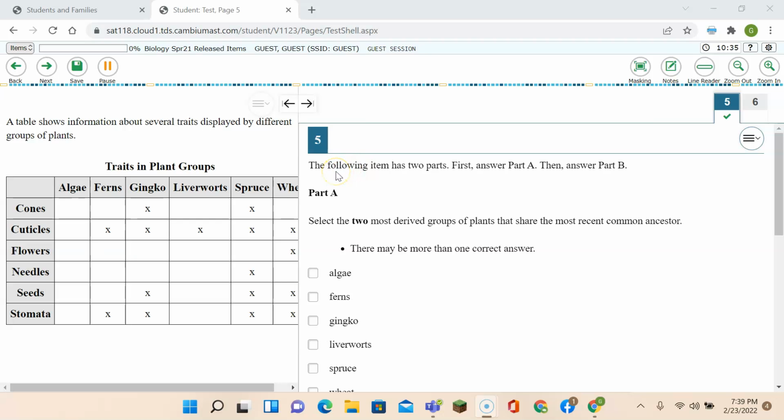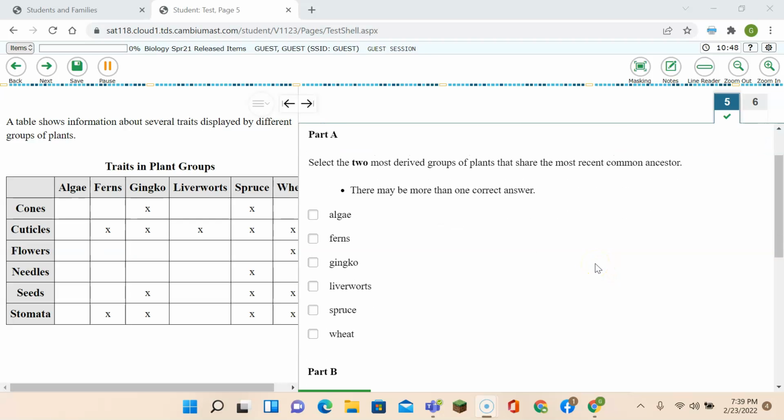Question number 5. The following item has two parts. First answer part A, then answer part B. Part A. Select the two most derived groups of plants that share the most common recent ancestor. There may be more than one correct answer. So what we need to find, if we're looking for plants that have the most recent common ancestor, they better have a lot of traits in common.